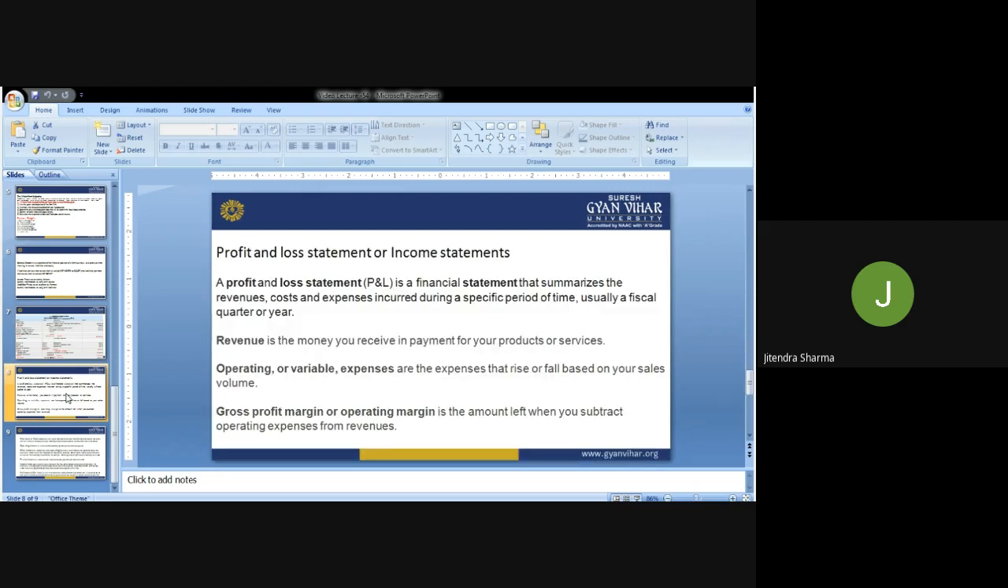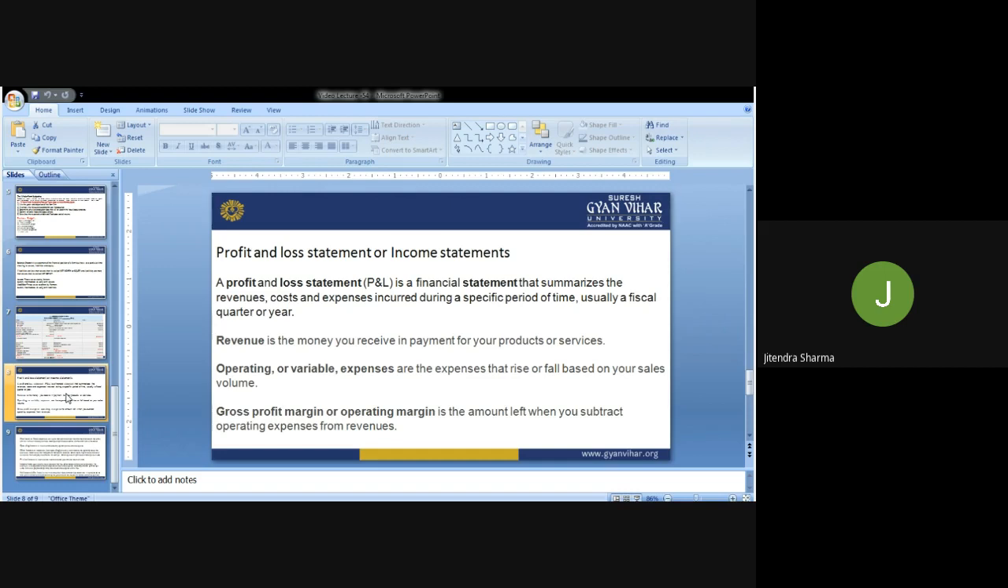Now the connecting thing, which we are calling the profit and loss or income statement, that every individual is required to submit, that income and loss statement, which we are also calling the income tax return. Through the income tax return, we are submitting the ITR through the profit and loss statement.